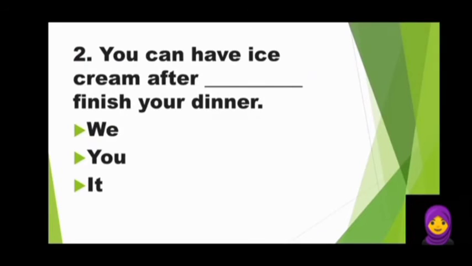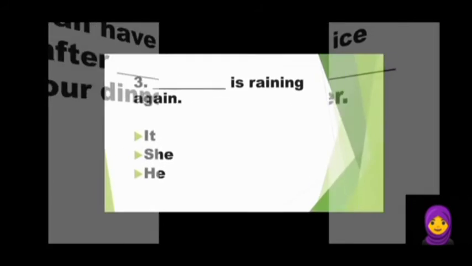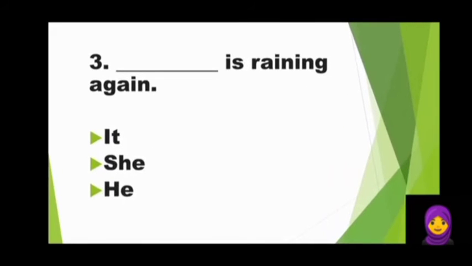You can have ice cream after dash finish your dinner. And the options are we, you and it. Dash is raining again. It, she and he are the options.